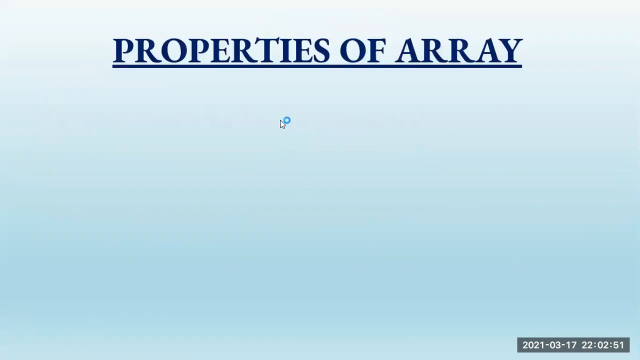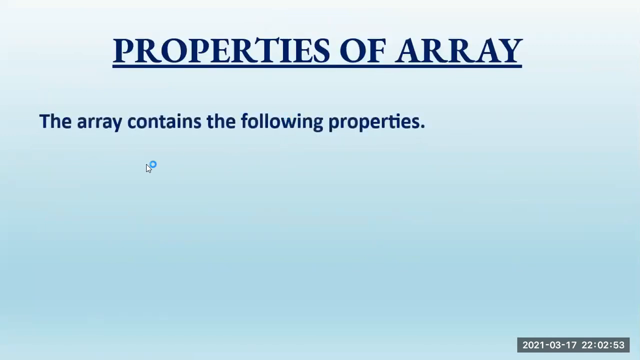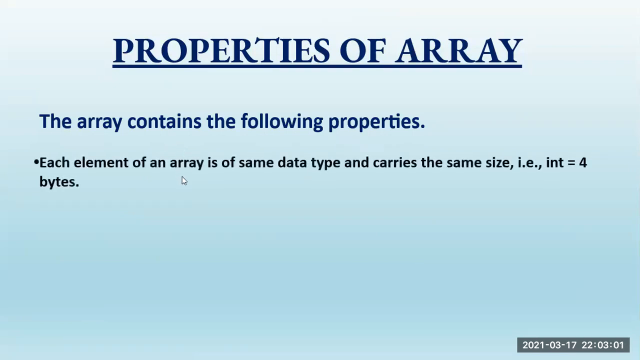Now we will see the properties. We need to understand very clearly that the array has the following properties. One is contiguous. Whatever elements you store will be stored in a contiguous manner. Each element of an array is the same data type and carries the same size. For example, if we store four elements of integer type, each element consists of 4 bytes. That is what we need to understand here.